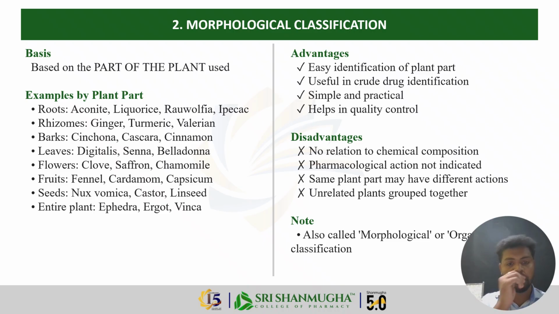The advantage of morphological classification is that it is very practical. When you receive a crude drug sample, you can immediately identify what plant part it is, which is very useful in quality control and crude drug identification. The demerit is that it groups drugs by physical form, not by what they do or what they contain. Two different leaves may have completely different actions, so it is practical but limited.